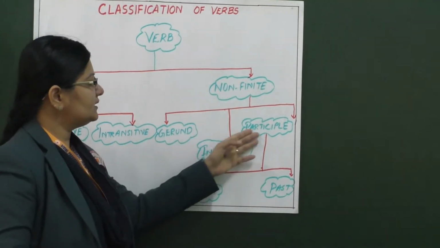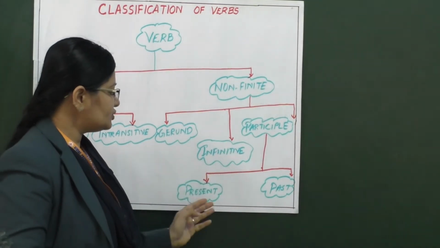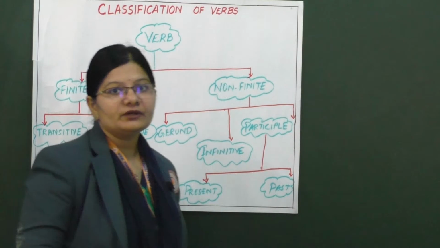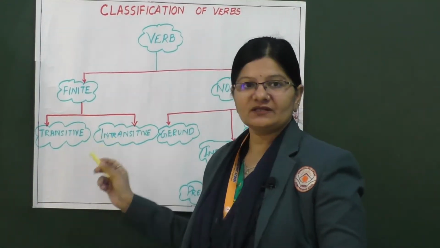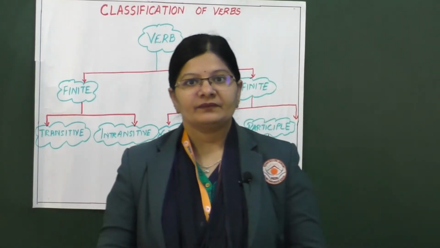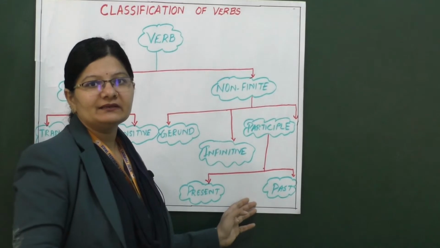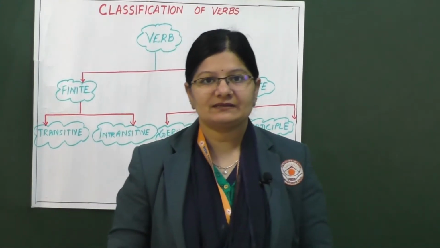Participle is further classified into present participle and past participle. So, you are going to learn about finite, non-finite, transitive and intransitive in this class. The kinds of non-finite verbs will be taken up in the next class.